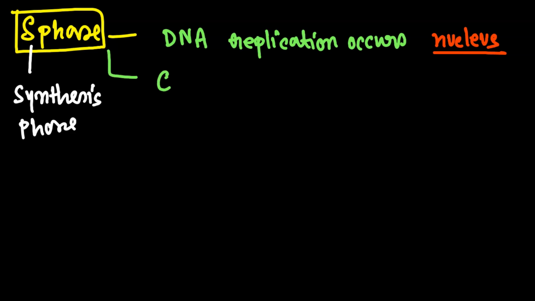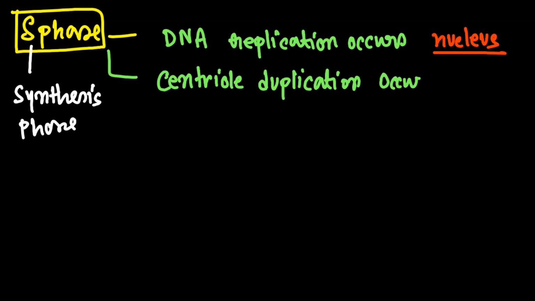Side by side, centriole duplication is also happening. What is a centriole? We will learn that when we talk about the cell, the unit of life. Just right now know that a centriole is also a cellular organelle, and it occurs inside the cytoplasm.